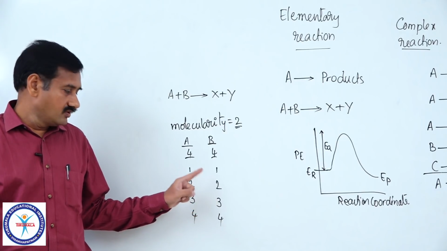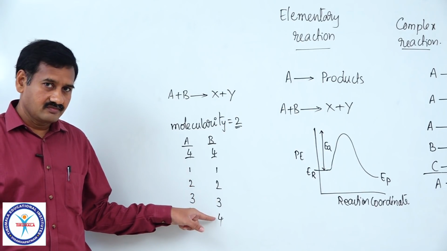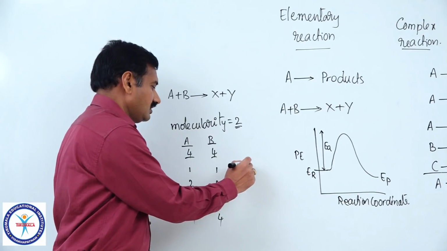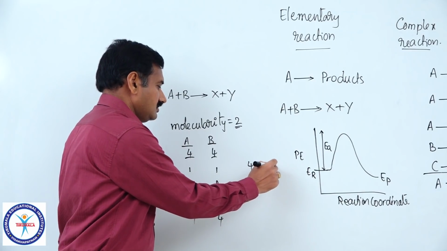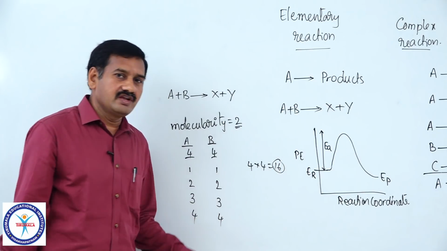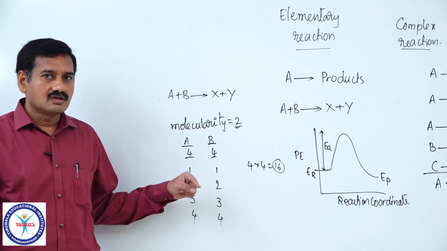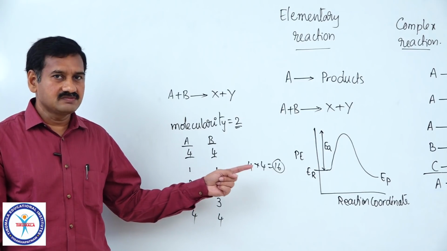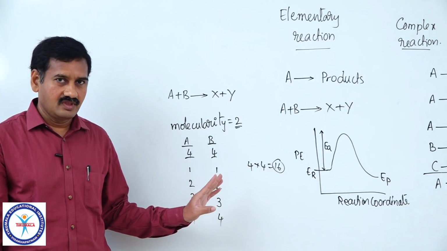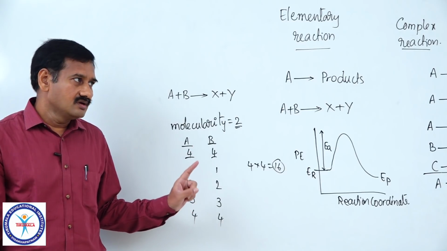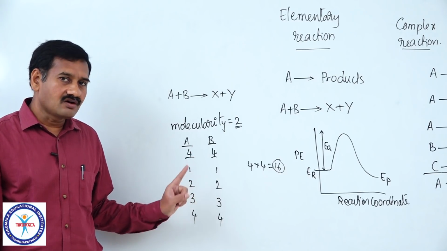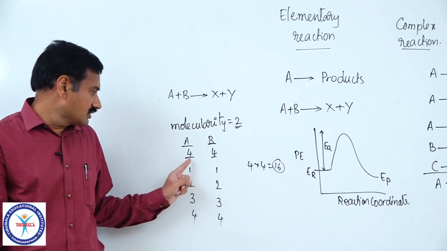That is obviously 4 into 4, 16. And all these collisions we are assuming as effective collisions, meaning the number of effective collisions taking place per unit time is 16.